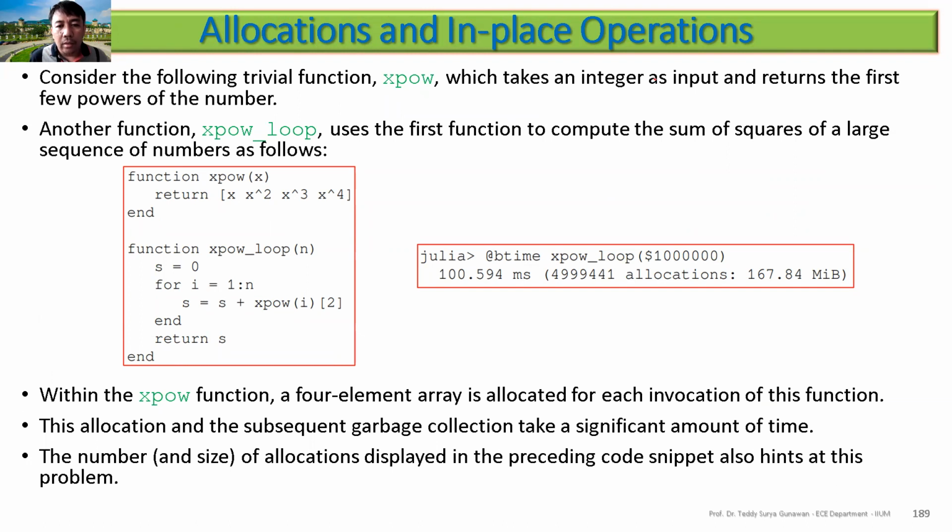Allocation and in-place operations. You can see here we have a trivial function, x power, which takes x and returns x squared, x cubed, x to the power of 4, the first few powers of the number. Then in another function, we use a loop with the first function to compute the sum of squares over a large sequence of numbers. The x power loops cost milliseconds here.